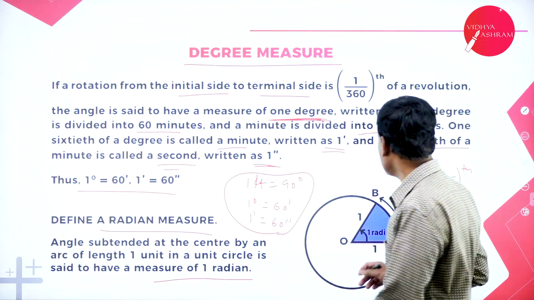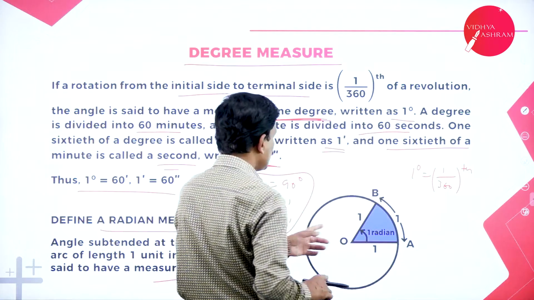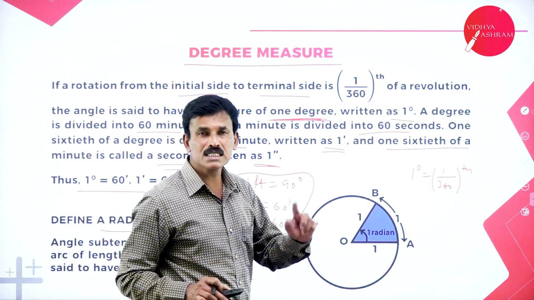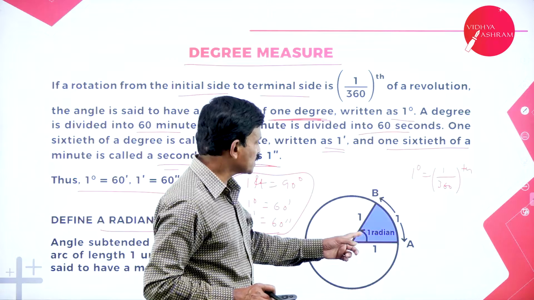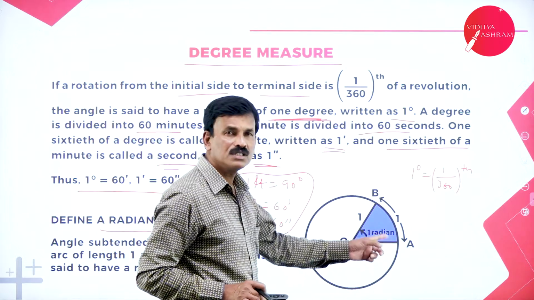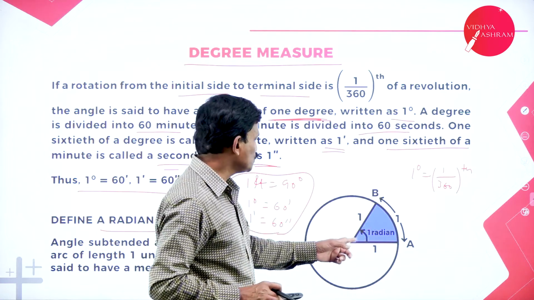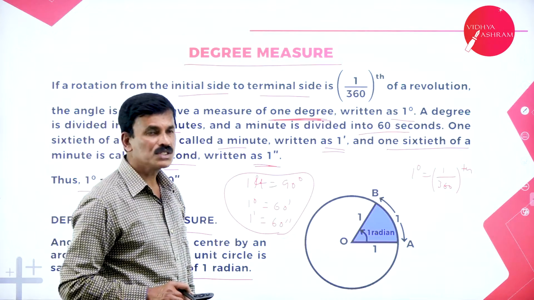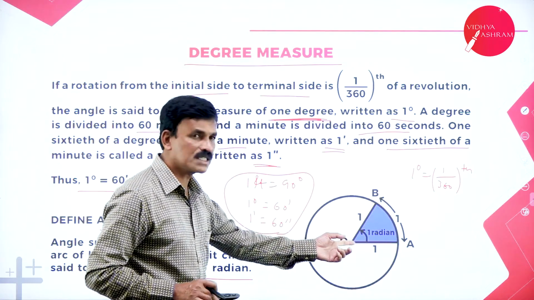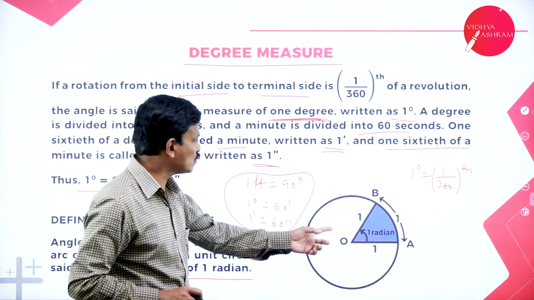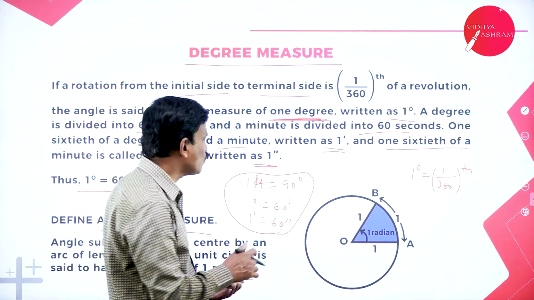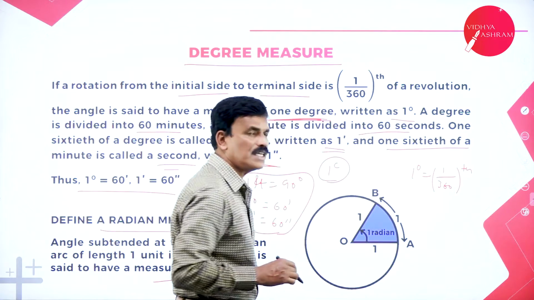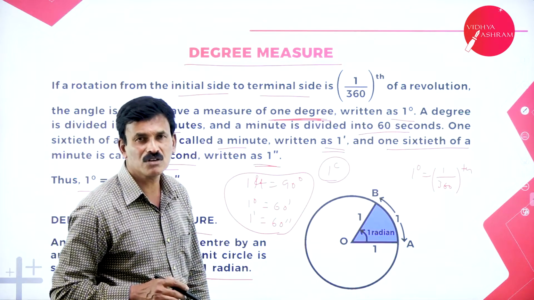1 radian is nothing but the angle subtended at the center of a circle by an arc equal to the radius, denoted as 1c, 1 circular measure.